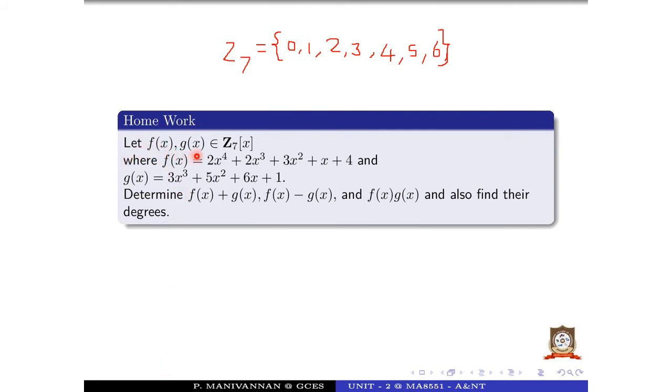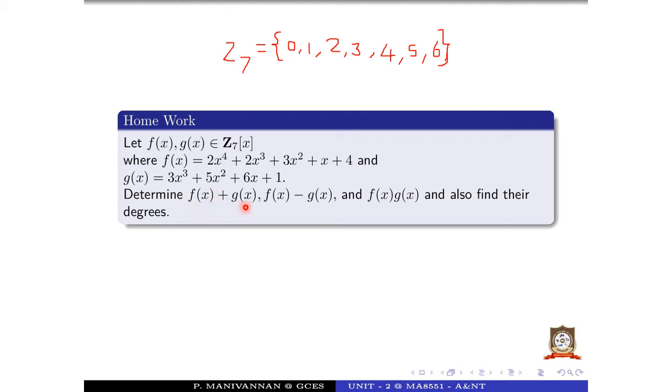Let f of x and g of x be in Z7 of x, where f of x equals 2x to the power 4 plus 2x cubed plus 3x squared plus x plus 4, and g of x equals 3x cubed plus 5x squared plus 6x plus 1, whose coefficients must lie in the ring Z7. What is Z7? Z7 is the set of congruence classes modulo 7, 0 to 6. Determine f of x plus g of x, f of x minus g of x, and f of x into g of x, and also find the degrees.